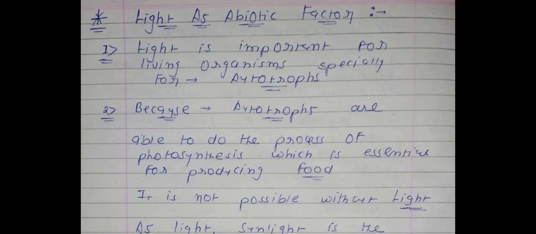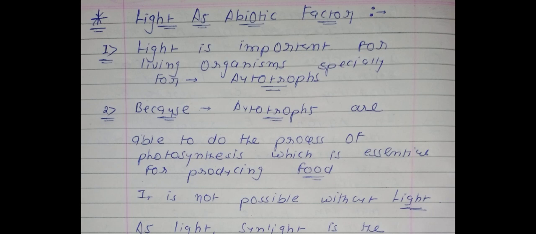Now we are going to talk about why light is so important for autotrophic organisms. What is the meaning of autotrophs? Autotrophs are the organisms which are able to prepare their food by themselves with the help of the process of photosynthesis. These organisms are known as autotrophic organisms.